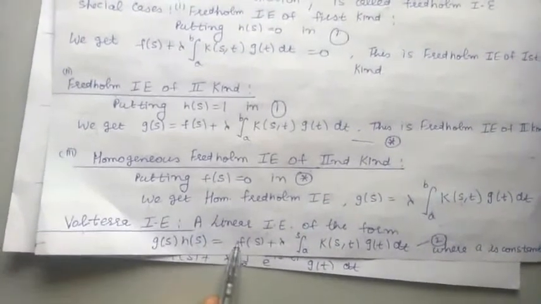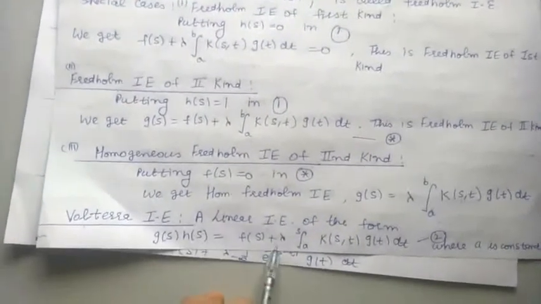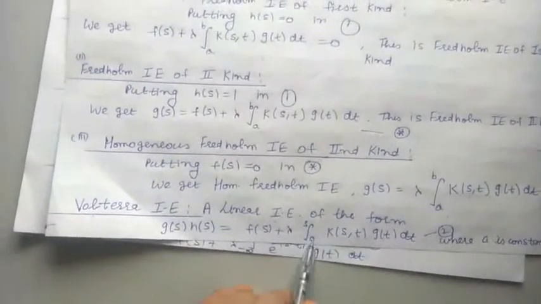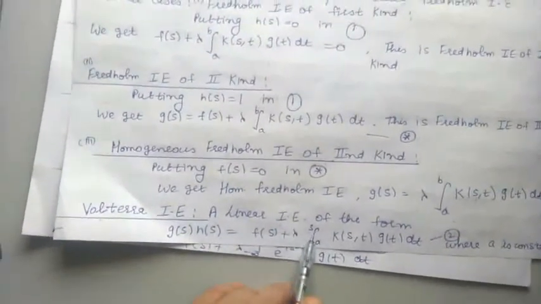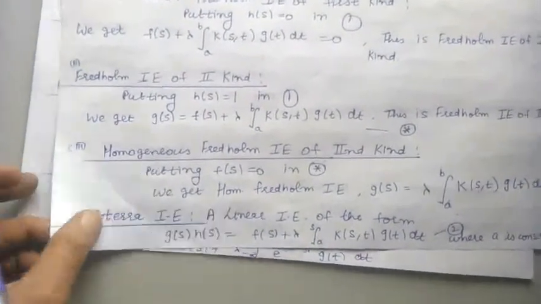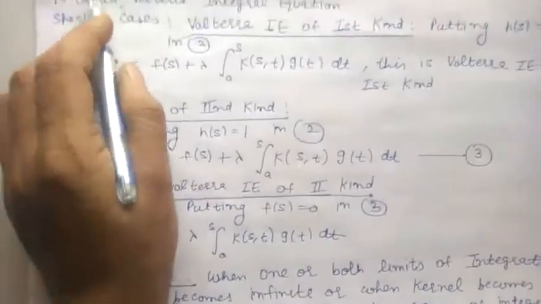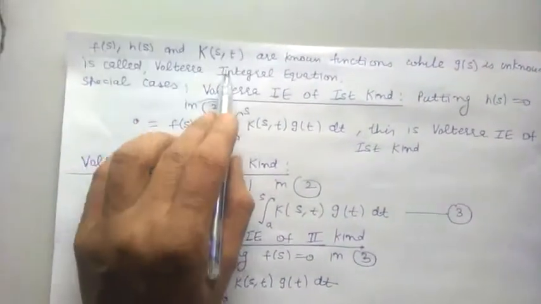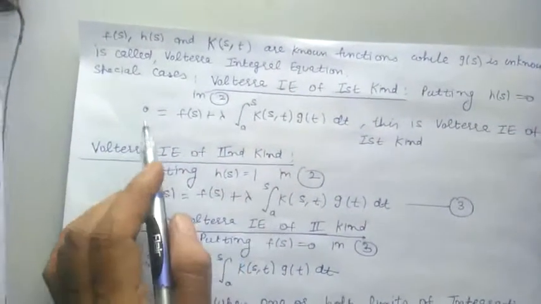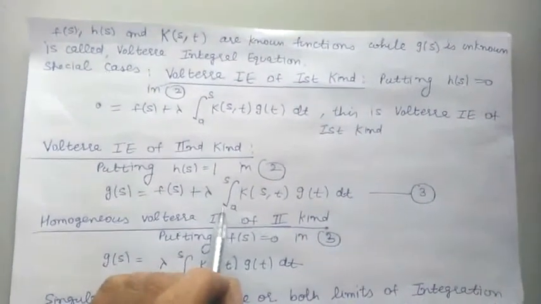A linear integral equation of the form h(s) g(s) is equal to f(s) plus lambda integral a to s K(s,t) g(t) dt. Here a is constant and the upper limit of integration is variable. So this kind of integral equation, in which the upper limit of integration is variable, is called Volterra integral equation. Here the functions f, h and the kernel are known functions, and the function g is the unknown function. In the same way as we have defined Fredholm integral equations, we can define the various Volterra integral equations.